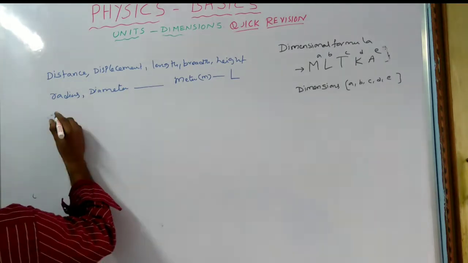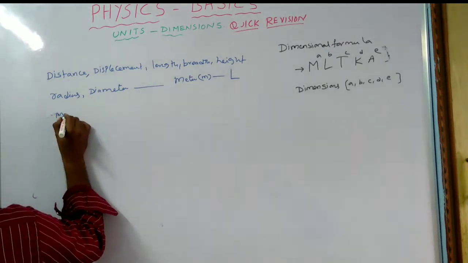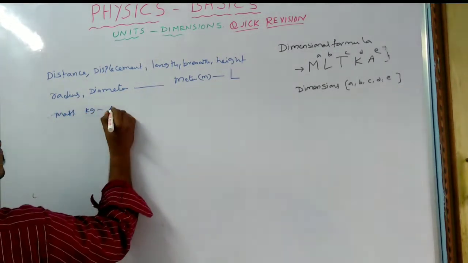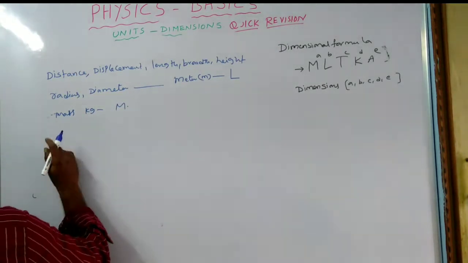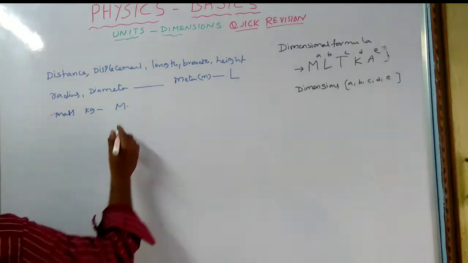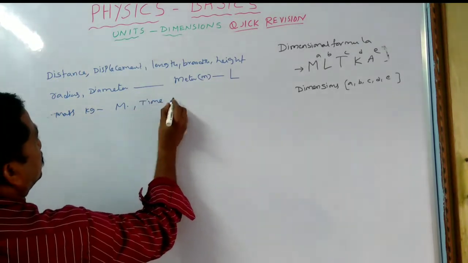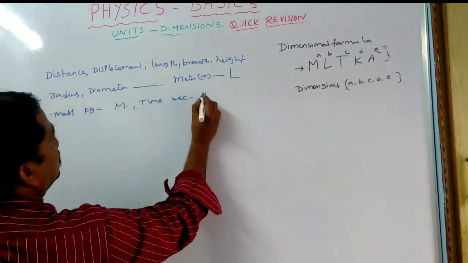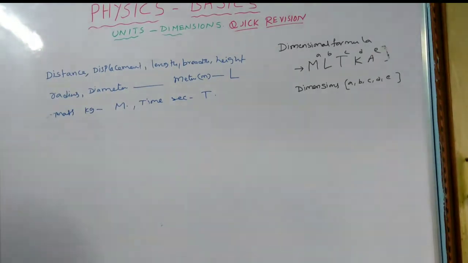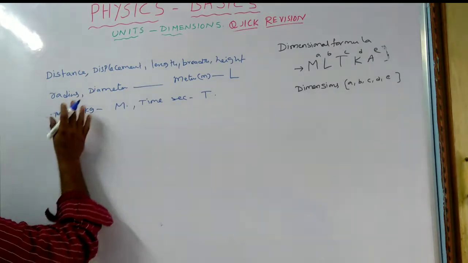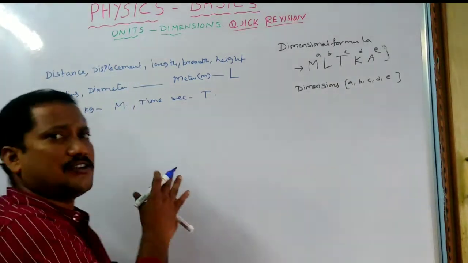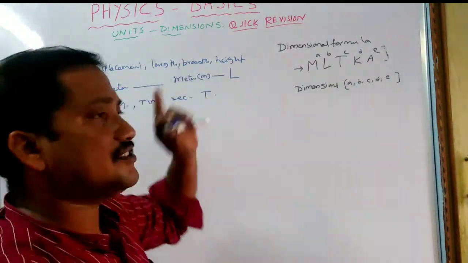Next, go for mass. Mass, as you know, is kg, that is capital M. Some more: time, as usual, is second, indicated by capital T. So these are the fundamental things, the fundamental quantities.